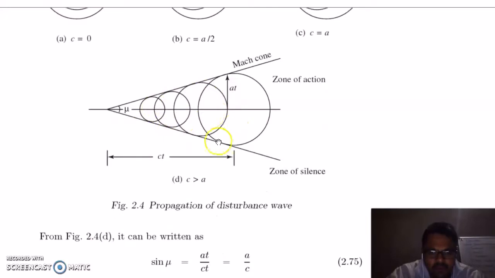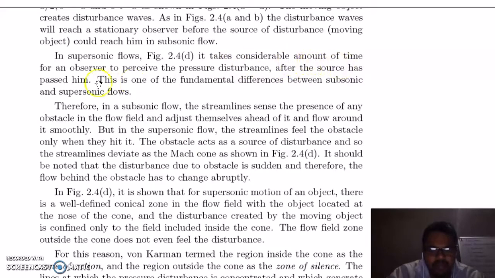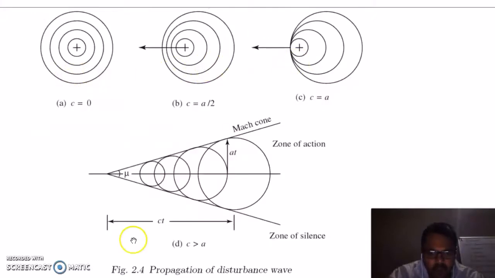So this flow is your supersonic, because c is greater than a. So in this case, it takes considerable amount of time for an observer to perceive the pressure disturbance after the source has passed. Means source will pass first and the waves will be reached after the source has passed. So this is one of the fundamental differences between subsonic and supersonic flows. So these flows are subsonic while this flow is your supersonic flow.